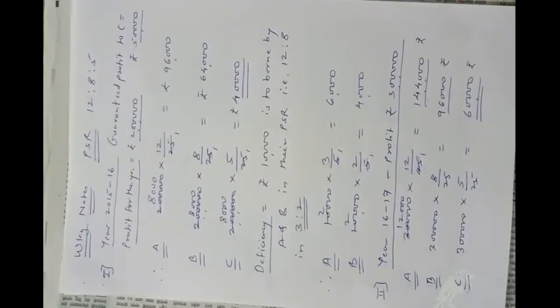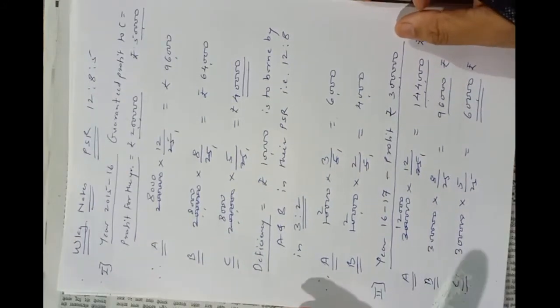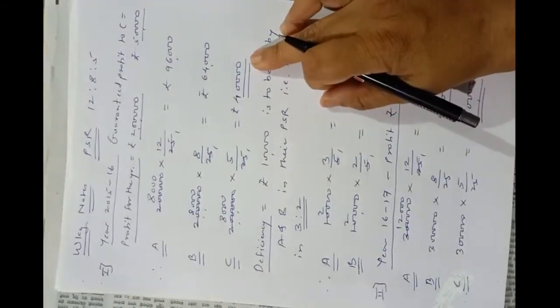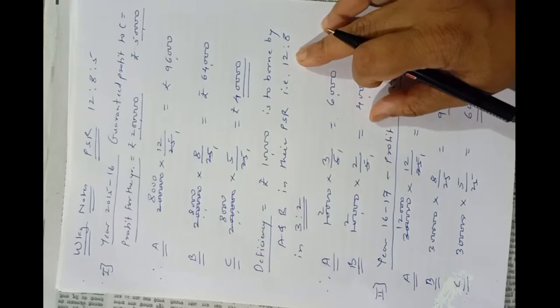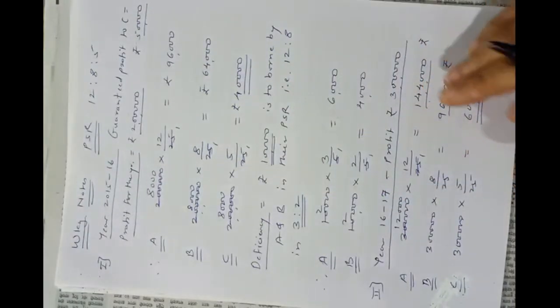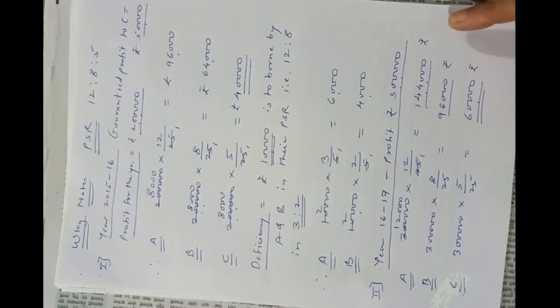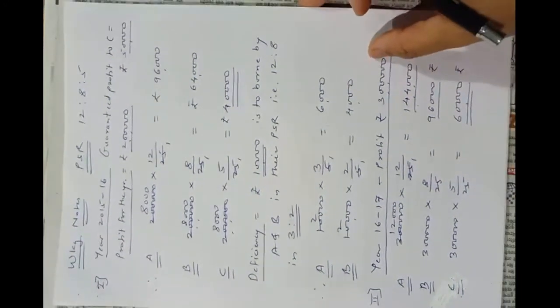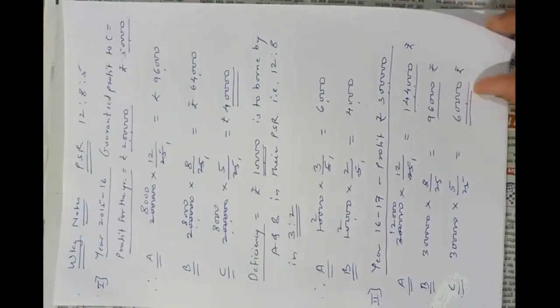In this way, in the first case he is getting less profit, so the deficiency will be borne by A and B, that is rupees 10,000. In the second case he is getting more than his guaranteed profit, so he will get rupees 60,000.